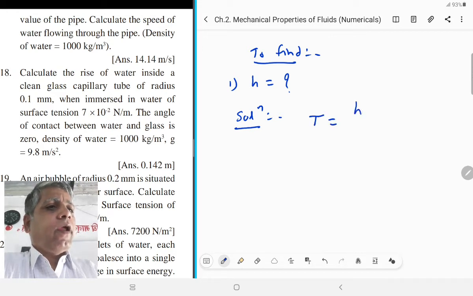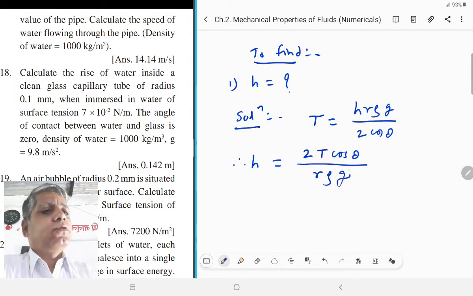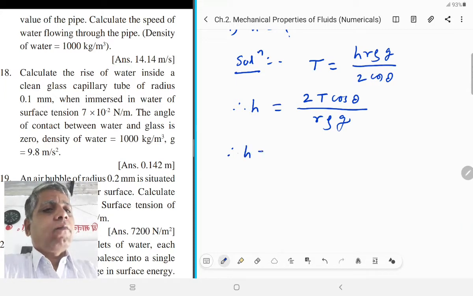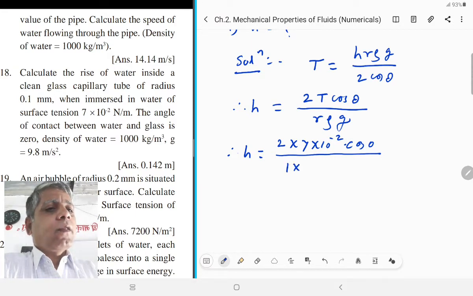Surface tension is equal to H R rho G upon 2 times cos theta, and therefore the height of the liquid level rise in the capillary, H is equal to 2 times T cos theta upon R rho G. Now, substitute the value of surface tension, angle of contact, radius of capillary, density of liquid, and G. We get, H is equal to 2 into 7 into 10 raised to minus 2 into cos 0, upon radius 1 into 10 raised to minus 4, into density of water 10 raised to 3, and the value of G is 9.8.